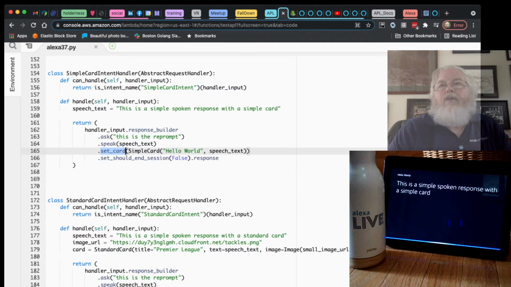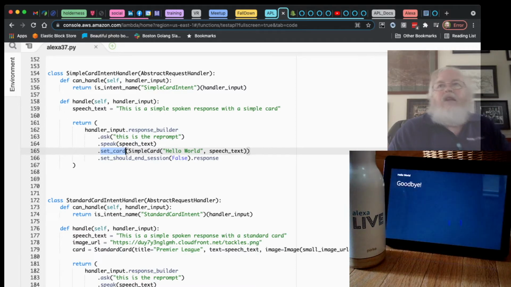Alexa, stop. Goodbye. So you can see that we put text up in addition to speaking the text. That can often be very handy when you're presenting a lot of information and you want to give the person time to absorb it. So that's a simple card.